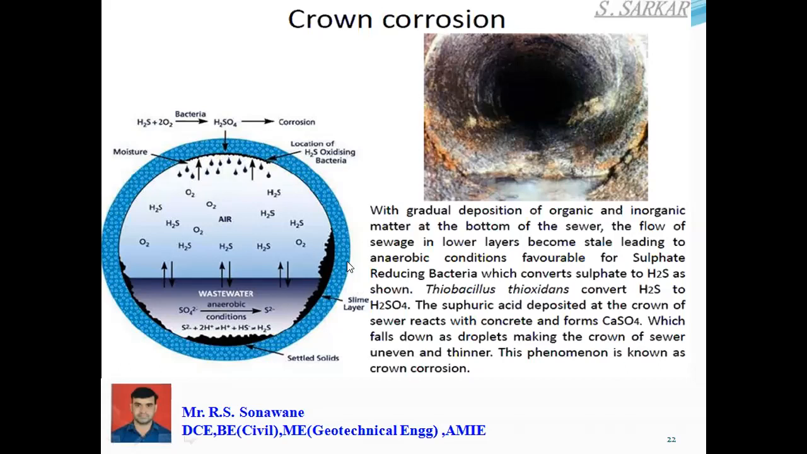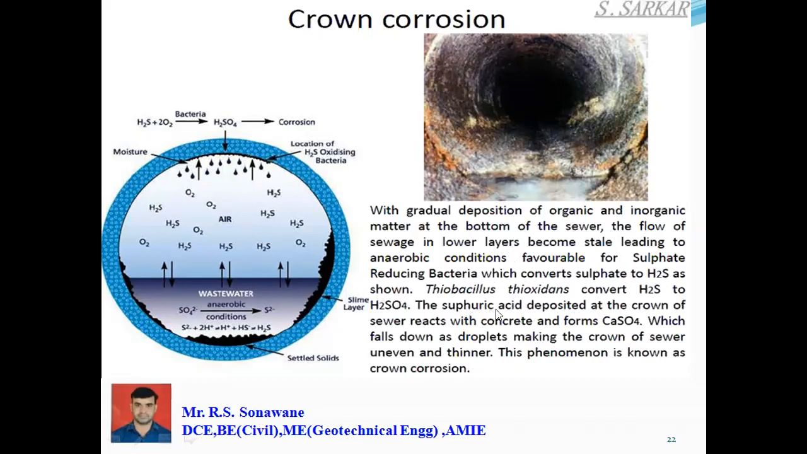Is that clear? So with the gradual deposition of organic and inorganic matter at the bottom of the sewer, the flow of sewage in the lower layer becomes stale, leading to an anaerobic condition favorable for sulfate reducing bacteria, which convert sulfate to H2S, as shown. So you can see here H2S is shown. Thiobacillus thiooxidans converts it into H2SO4.